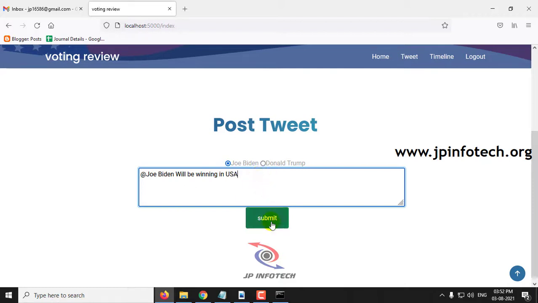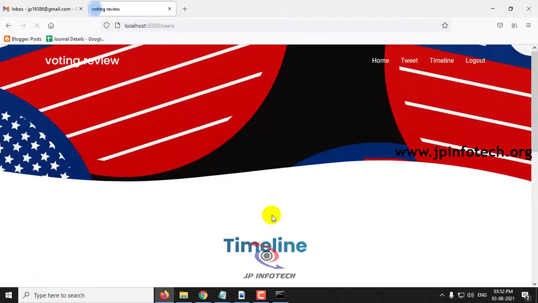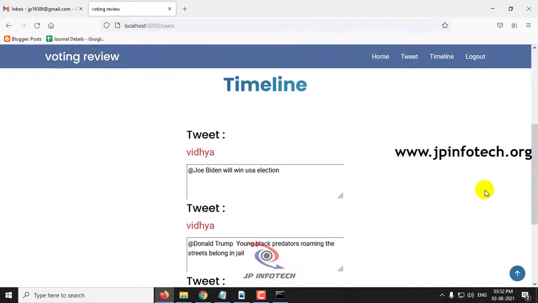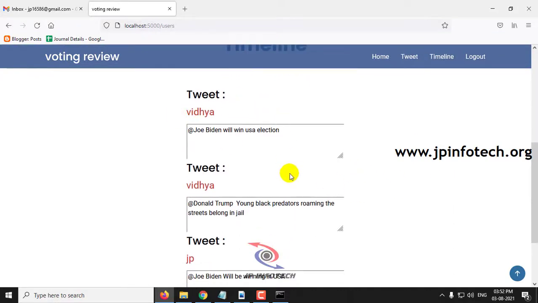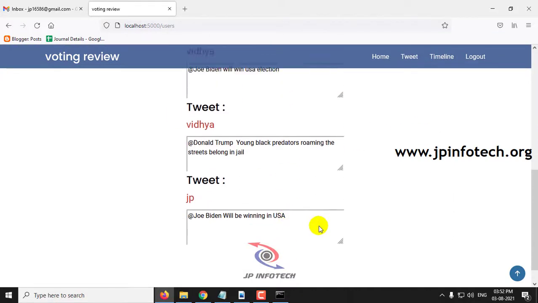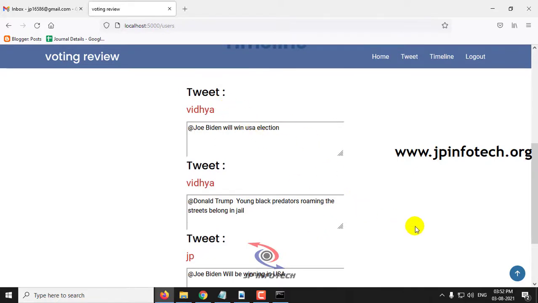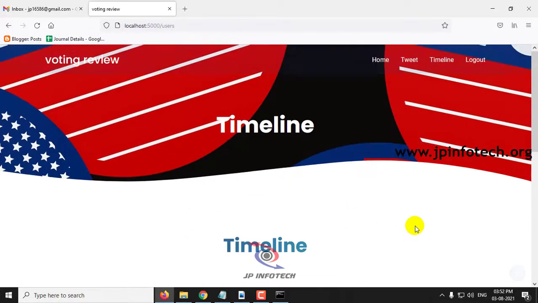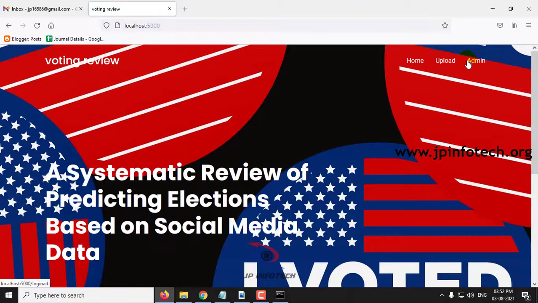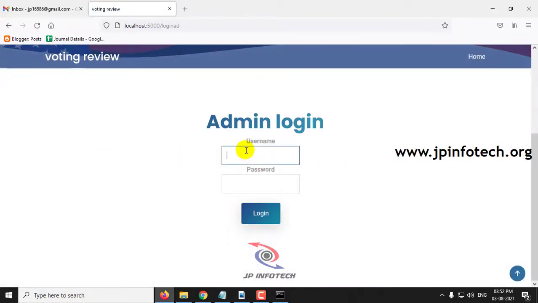So let me post some content and click submit. And in the timeline you can see all the people, the localhost users who made these tweets, shown here. So let me log out from this part. Now let me go to the admin part. In the admin part, you can log in with the static username and password, admin, and click login.